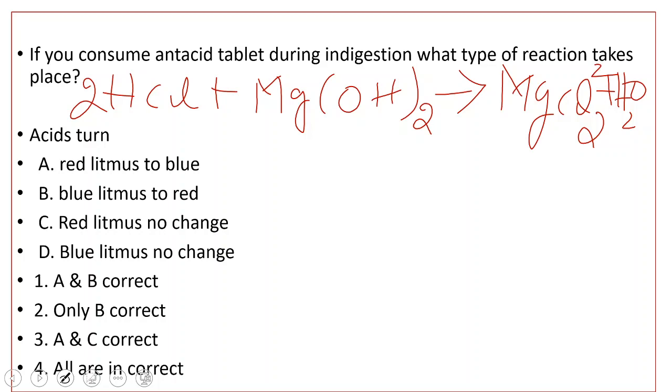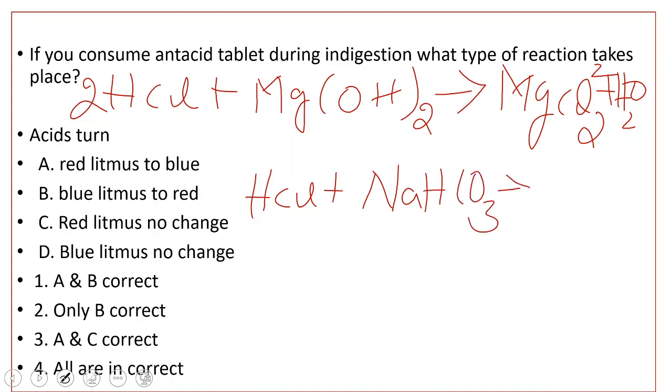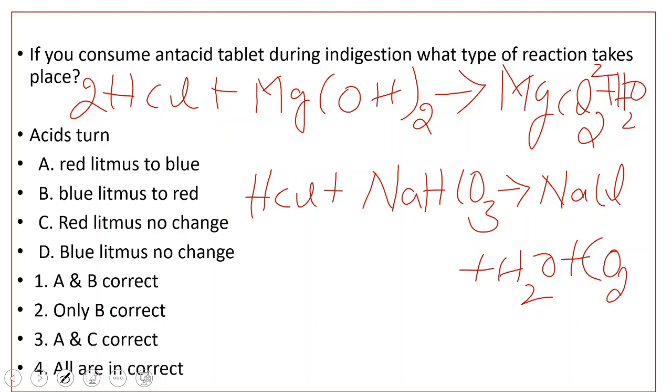Or else the Eno powder contains sodium bicarbonate, that is, hydrochloric acid reacts with sodium bicarbonate NaHCO3 to give rise to salt NaCl plus H2O plus CO2 liberated. So this reaction we call a neutralization reaction, where an acid reacts with a base.